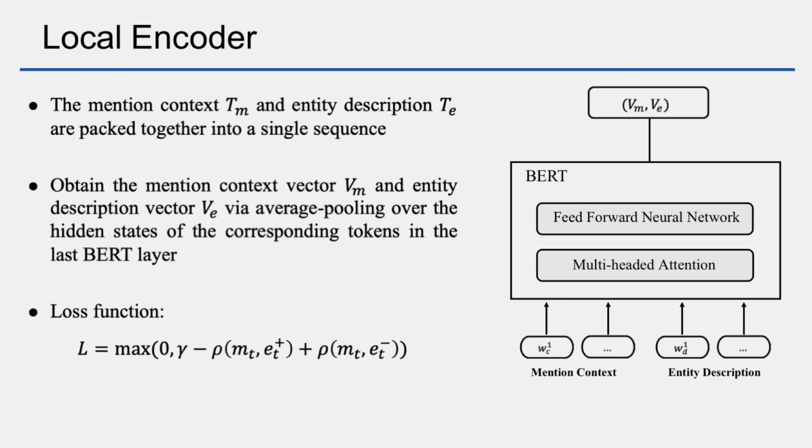In the local encoder, we use the complete sentence in which the mention is located as the context. As for the candidate entities, we select summary keywords in the corresponding Wikipedia pages as their description. Then, the mention context and entity description are packed together into a single sequence. After fine-tuning BERT, we obtain the mention context vector and entity description vector. We apply average pooling over the hidden states of the corresponding tokens in the last BERT layer.